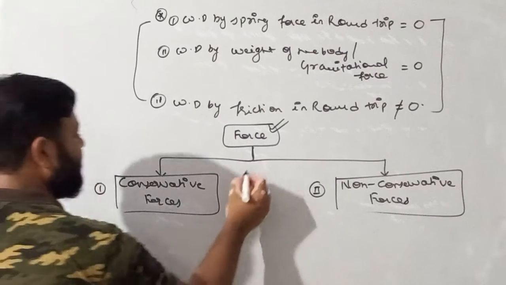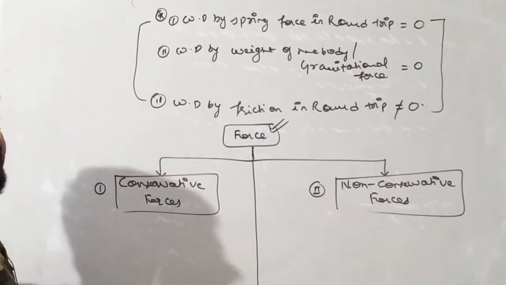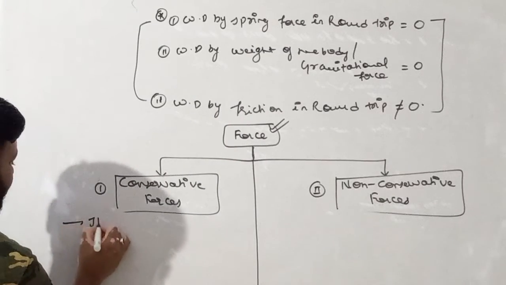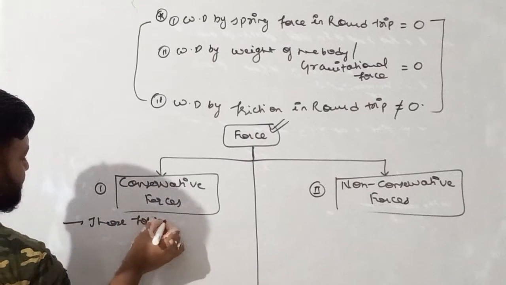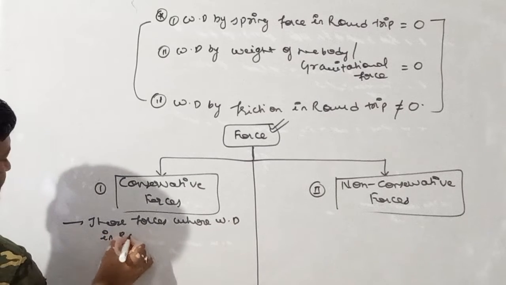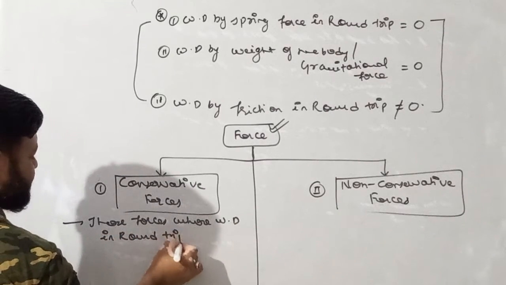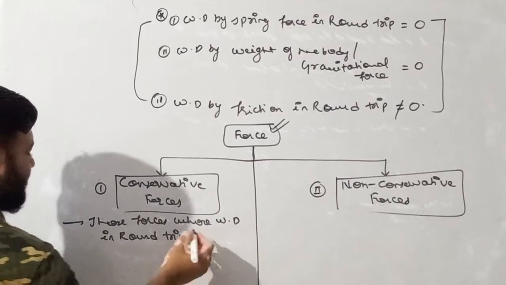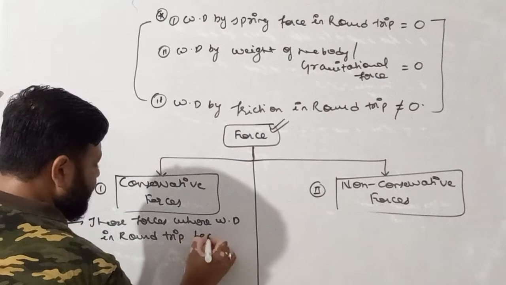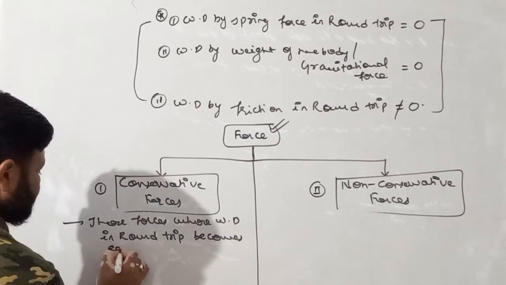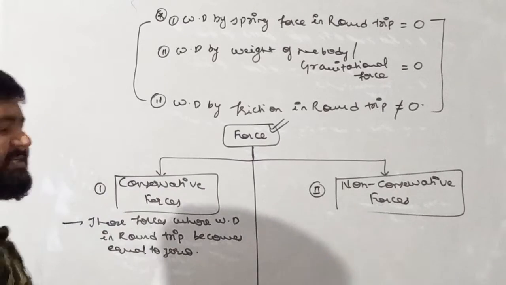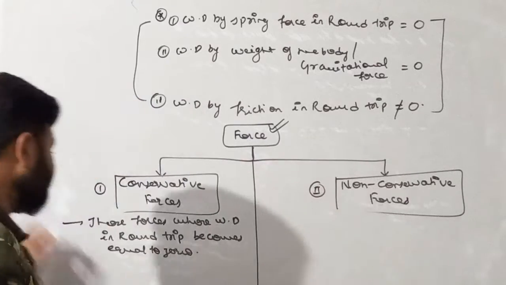So see, my dear student, what actually conservative force is and what actually non-conservative force is. So for conservative force, I'll write here: those forces whose work done in a round trip becomes equal to 0 are called conservative forces.